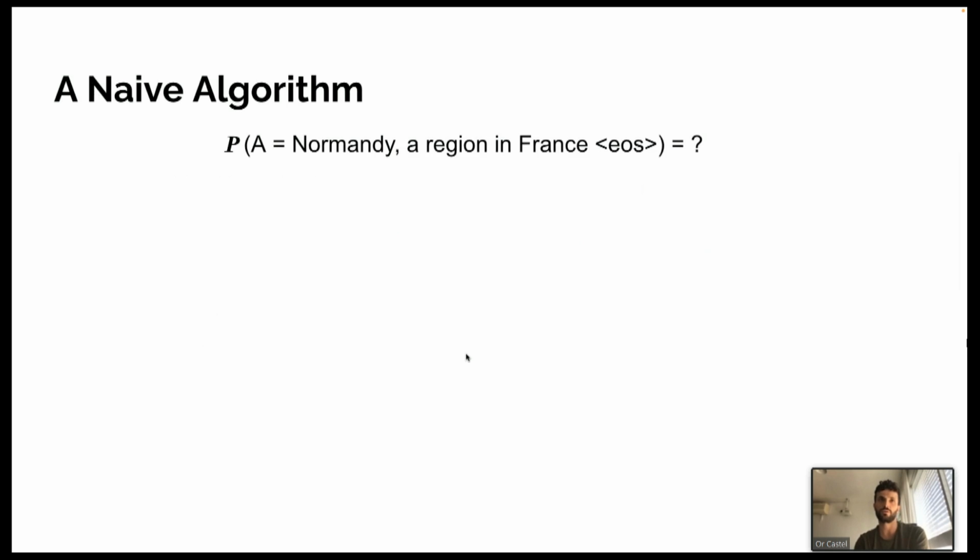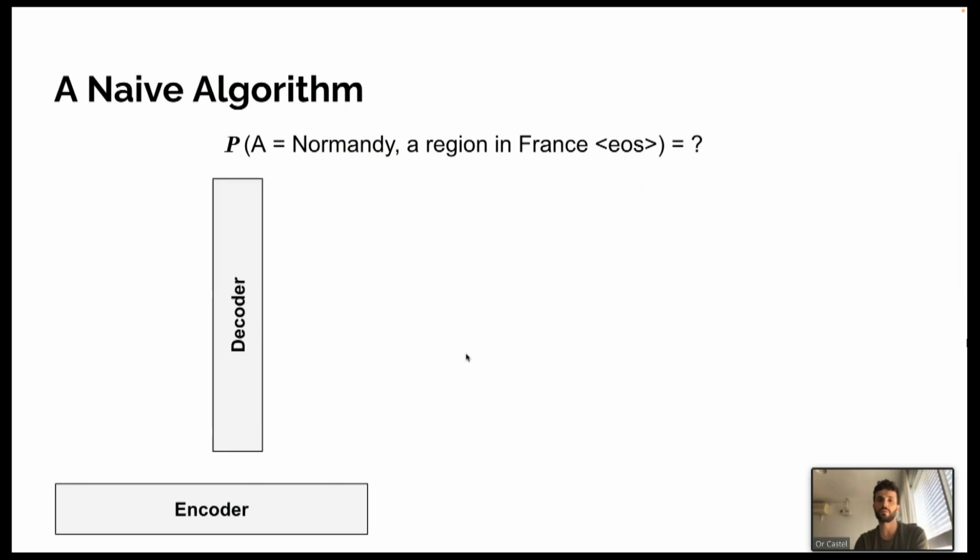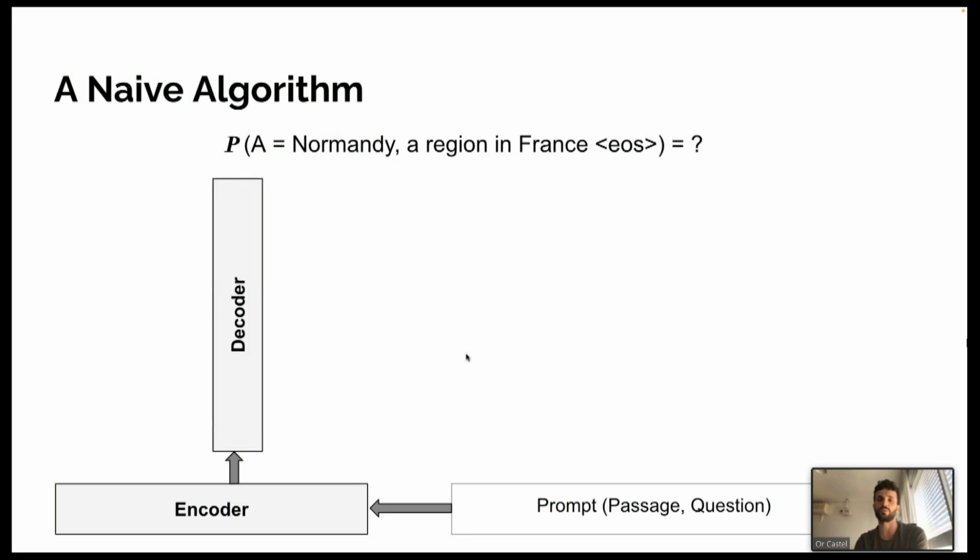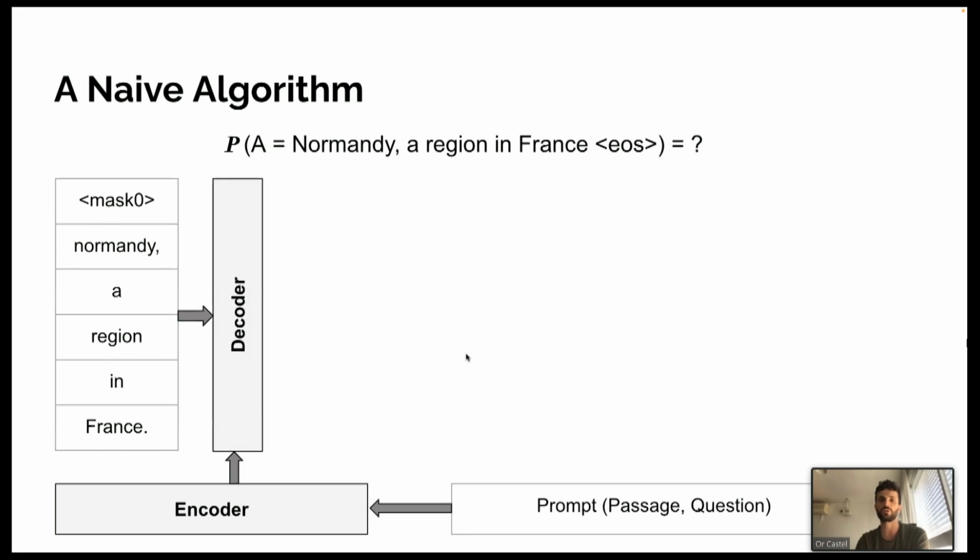So first, let's talk about a naive algorithm for measuring all the spans in the text. How can we calculate the probability of a specific span? Well, we use the encoder and decoder. We feed the encoder with the prompted passage and question and a masked answer. The encoder output is then fed into the decoder, which is also fed with the tokenized version of the span we want to get probabilities for.